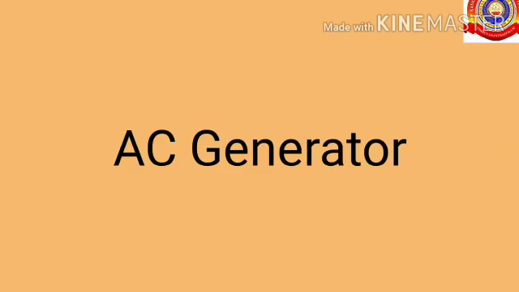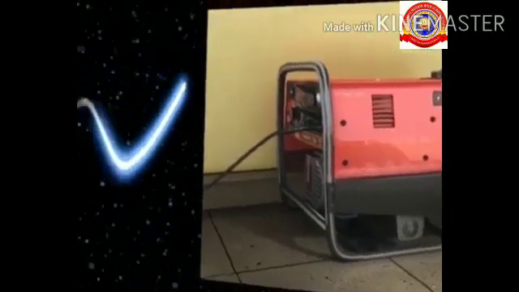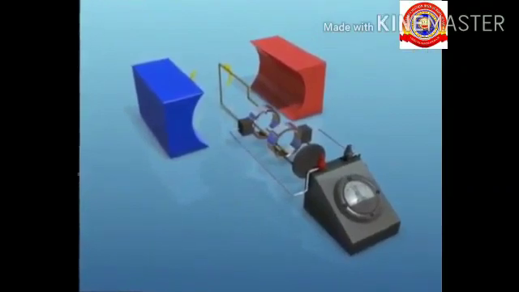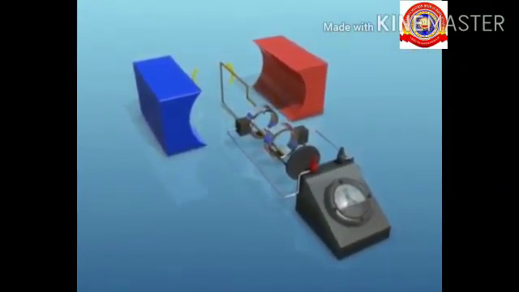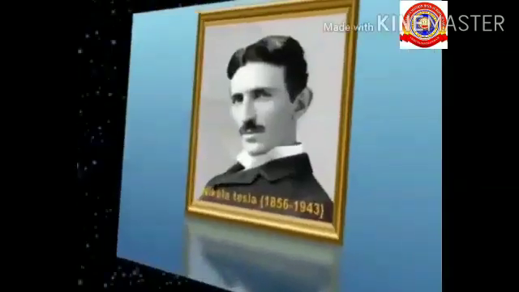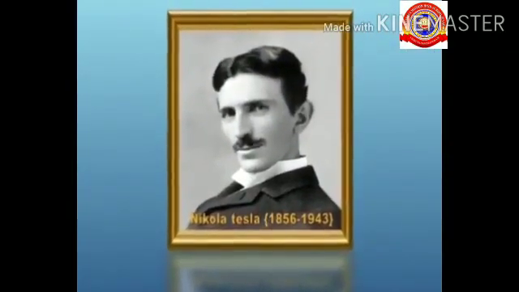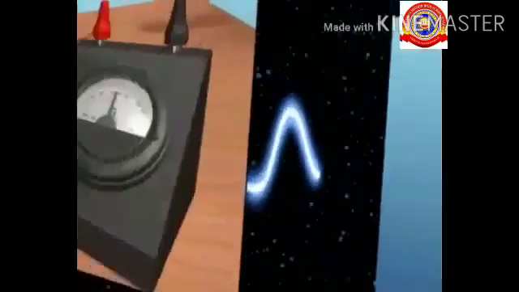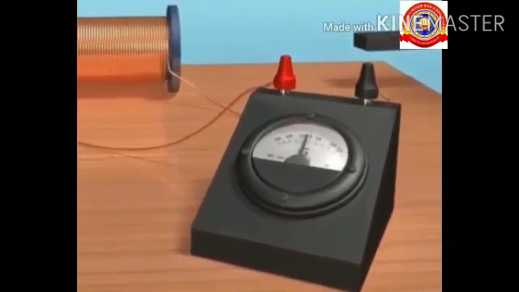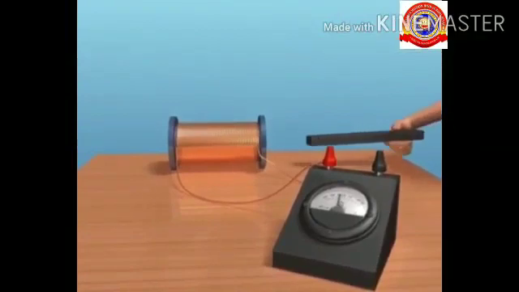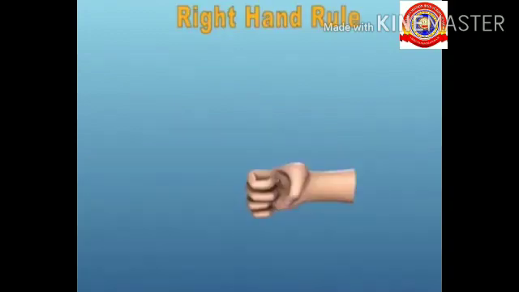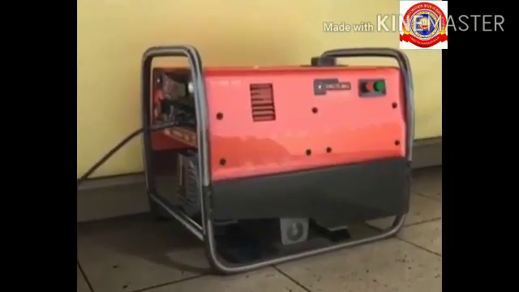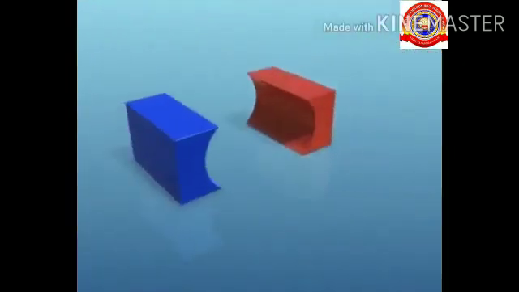Next, the AC generator. Let's see what an AC generator is. An AC generator is a device used to convert mechanical energy to electrical energy. It was originally designed by the famous physicist Nikola Tesla. It works on the principle of electromagnetic induction. That is, whenever there is a change in the magnetic flux linked with a coil, an EMF is induced in the coil. This phenomenon is electromagnetic induction, and using the right hand rule we can find out the directions here.